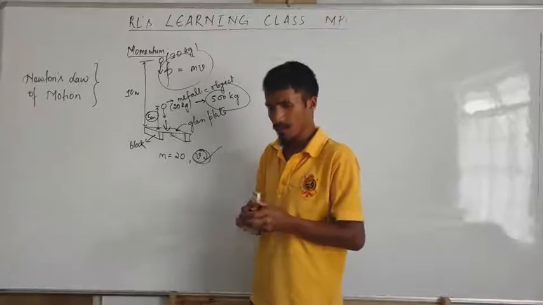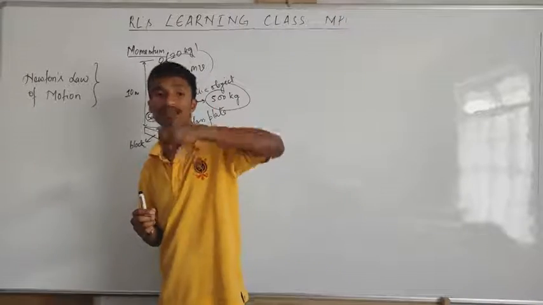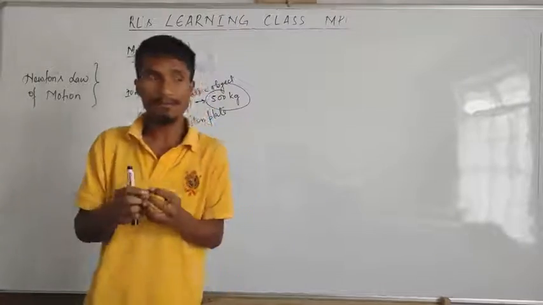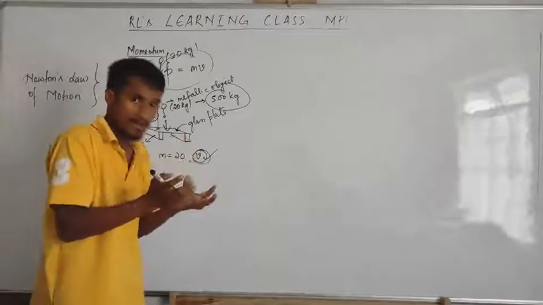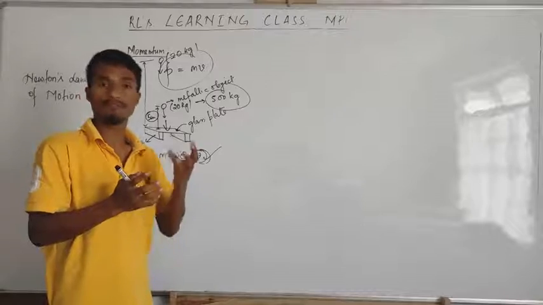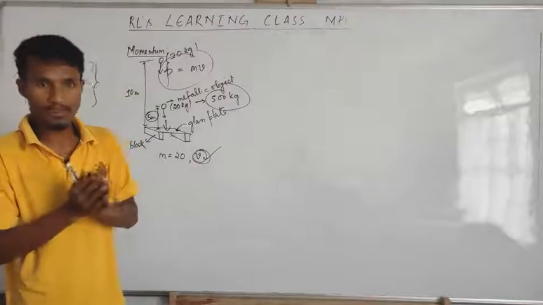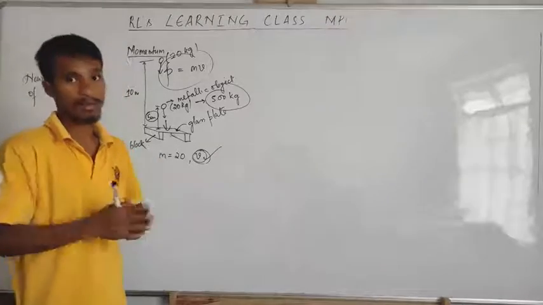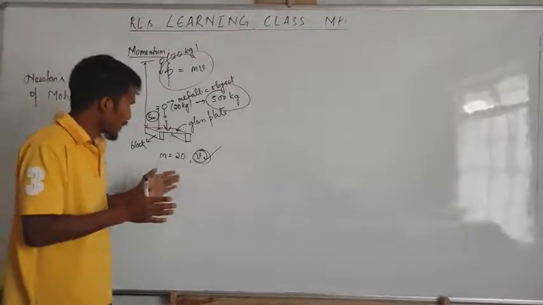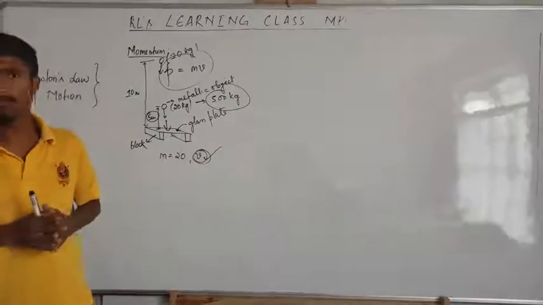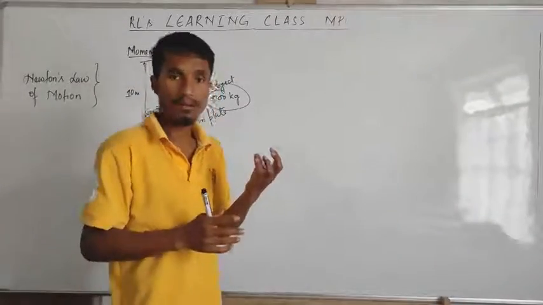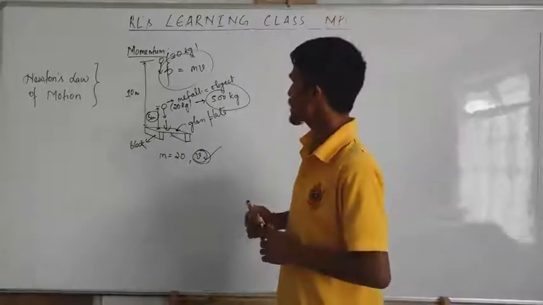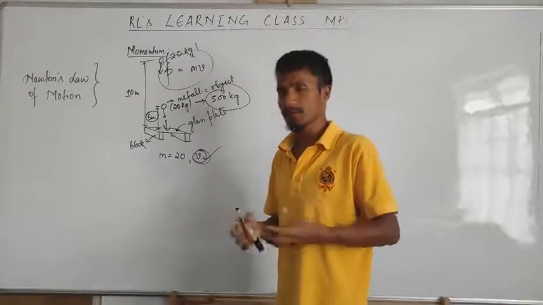A large velocity creates a large impact of force, and if the mass is also very big, it gives a very large amount of force. That type of force, due to velocity or due to mass, is called momentum. The product of mass and velocity gives the momentum, meaning the impact of one object on another object. That is called momentum. Now, P is equal to mv, very simple.